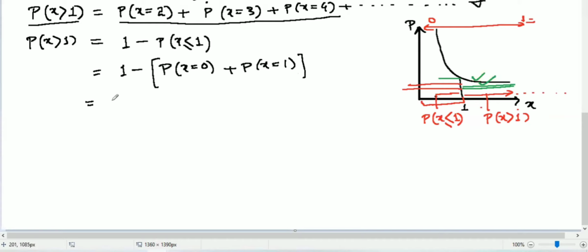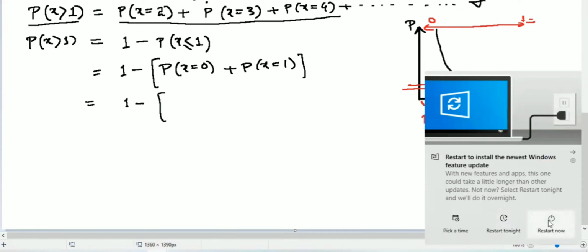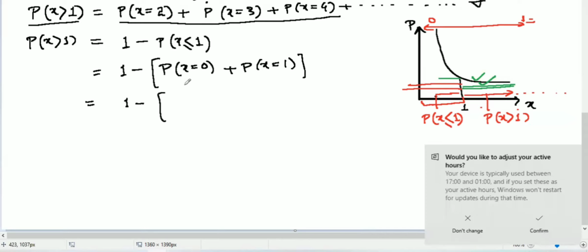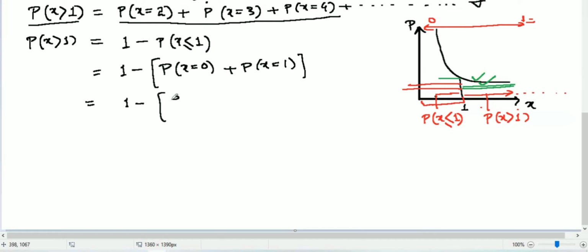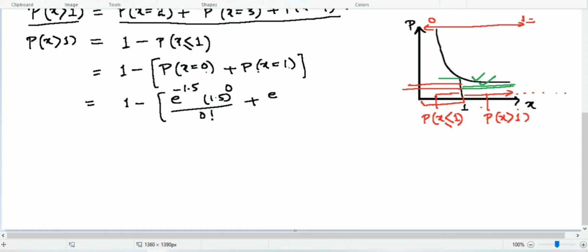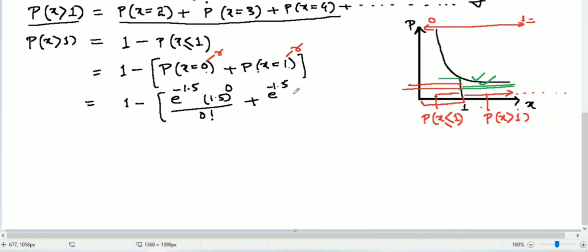We will use the formula here: e to the power minus lambda, which is 1.5, and then lambda to the power r, which is 1.5 to the power 0 over 0 factorial, plus probability of x equal to 1, where r is 1: e to the power minus 1.5 and 1.5 to the power 1 over 1 factorial.